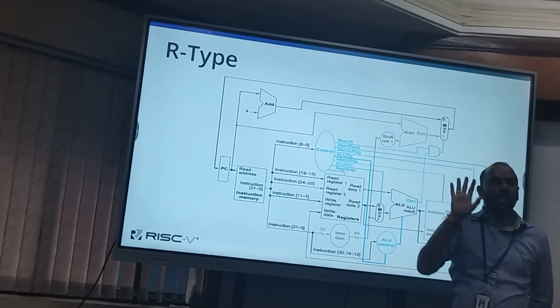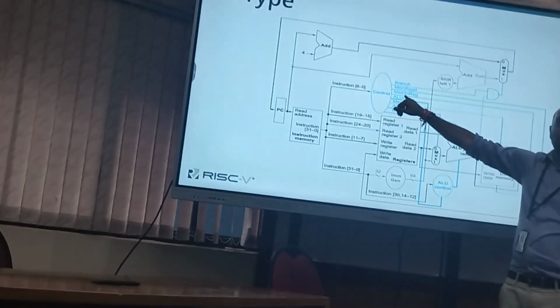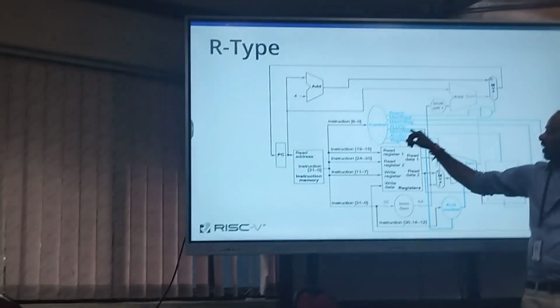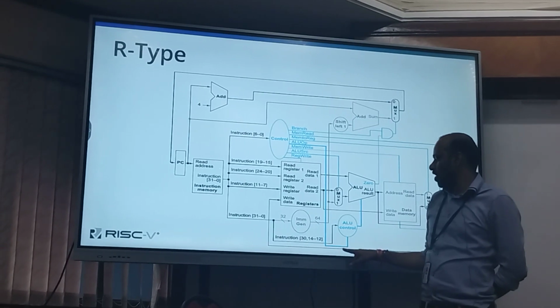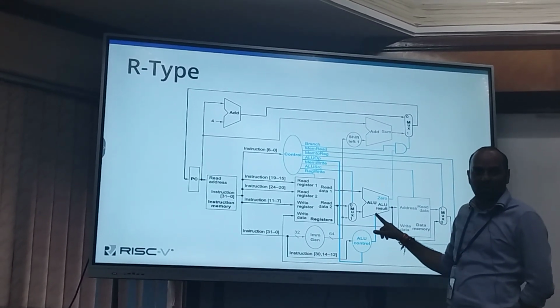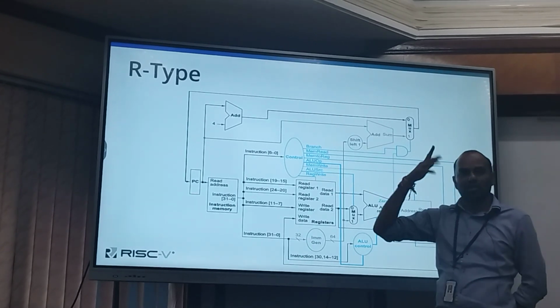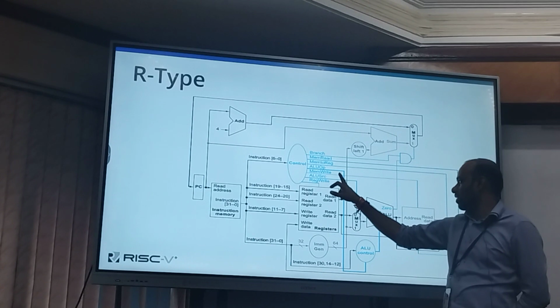Memory read 0. That means we need not read the data from memory. Over there 1. Memory to reg? No. Next is ALU 1. Yes, we have to perform an ALU operation. The ALU control unit will be activated and then the ALU will be activated. Fine. Next is memory write 0. Let's suppose, so memory write will not happen. Fine. ALU source, yes, 1.